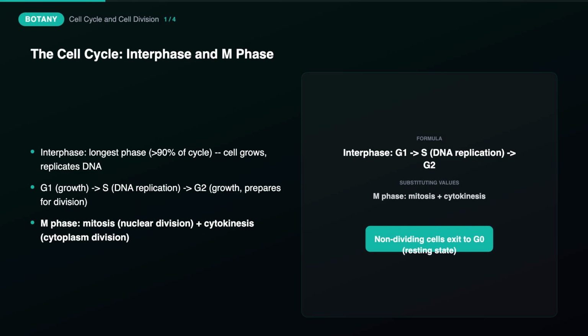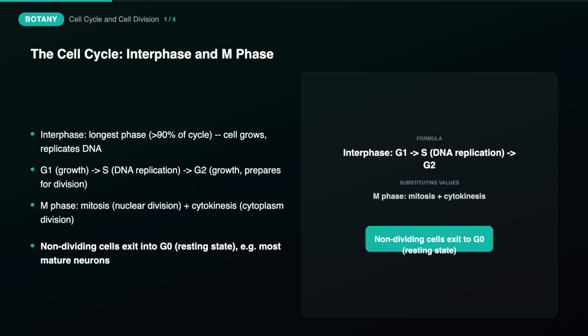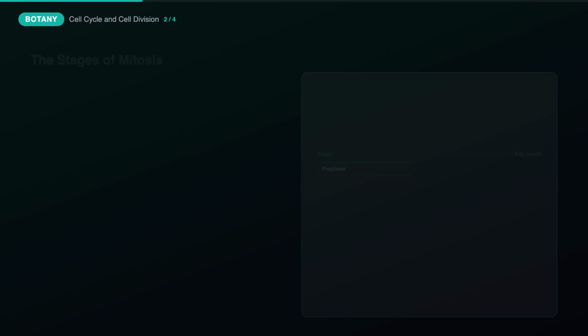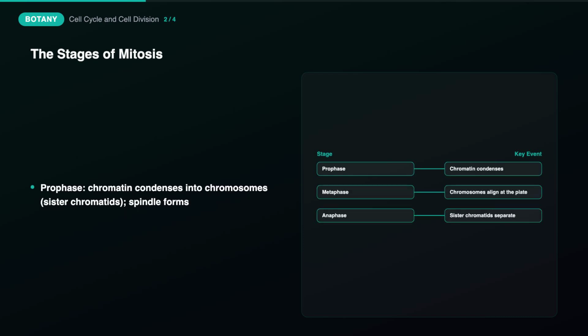The M phase, or mitotic phase, is when actual cell division occurs, encompassing both division of the nucleus, mitosis, and division of the cytoplasm, cytokinesis, producing two genetically identical daughter cells. Cells that have permanently or temporarily stopped dividing, like most mature nerve cells, exit the active cycle into a resting state called G0. Mitosis is divided into four main stages.